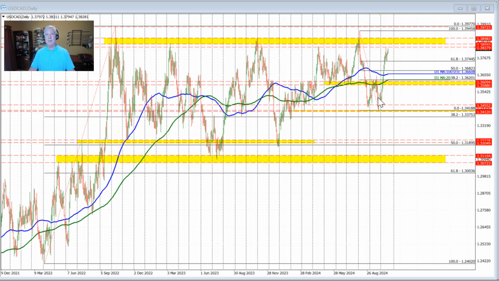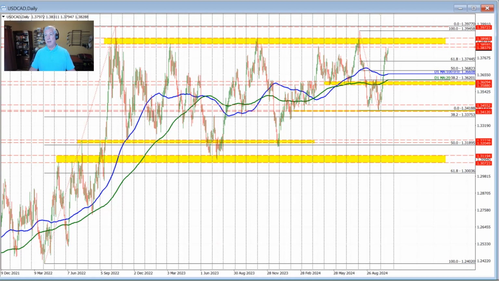You can see how the market has moved quickly to the upside. Off the daily chart, what was key here in the move back to the upside over the last day or so has been the bounce off the 61.8% retracement of the move down from the 2024 high to the 2024 low. 61.8 comes in at 1.37445, and the price bounced off of that level. That was more bullish from a technical perspective.